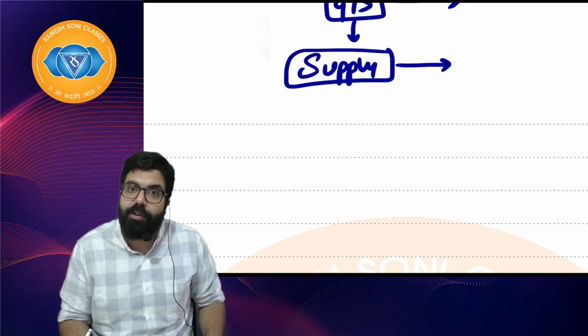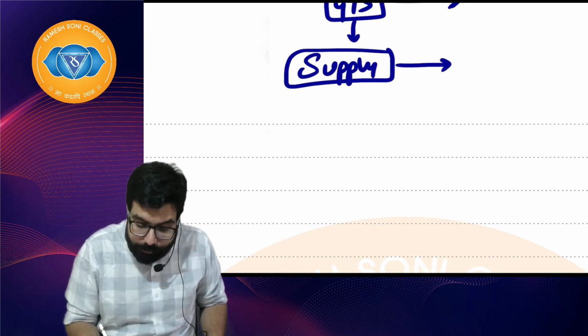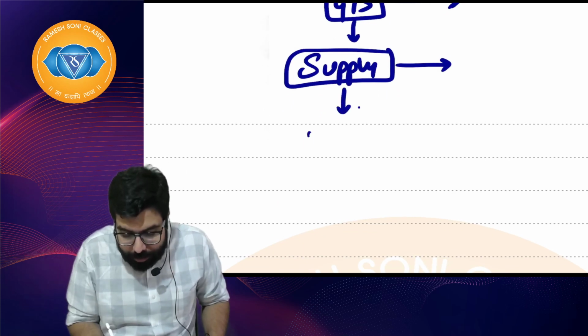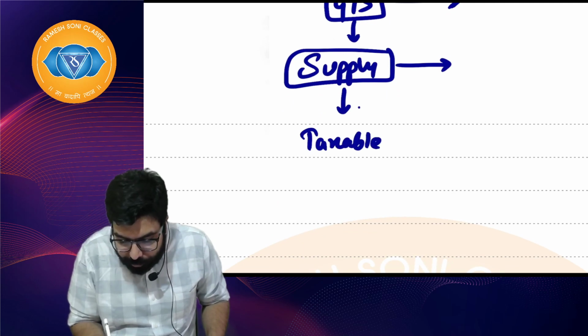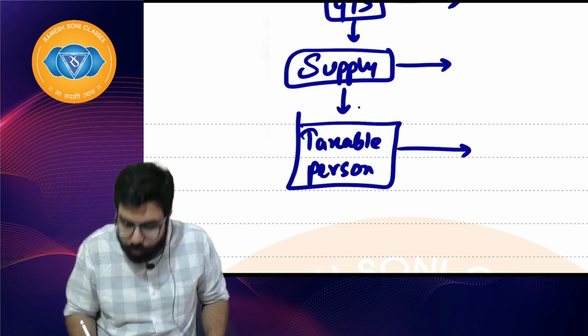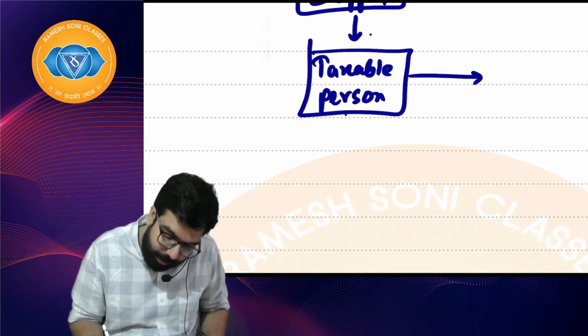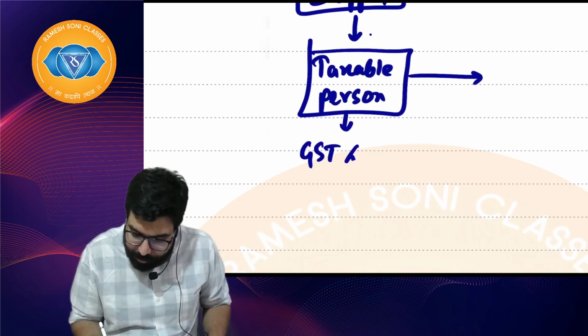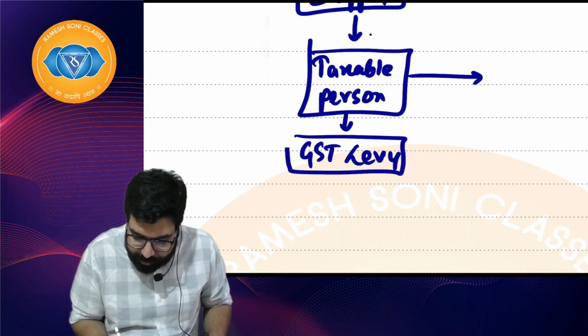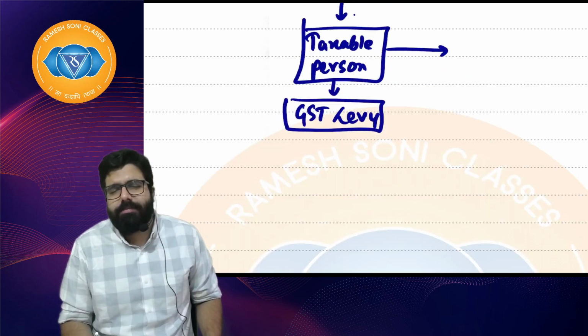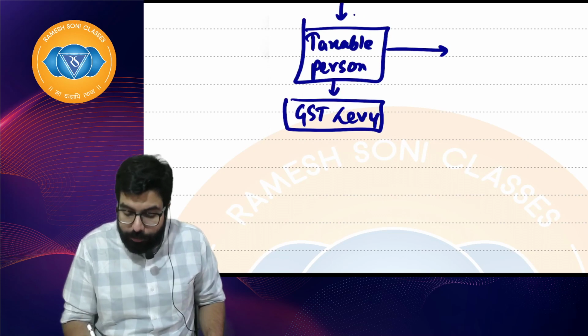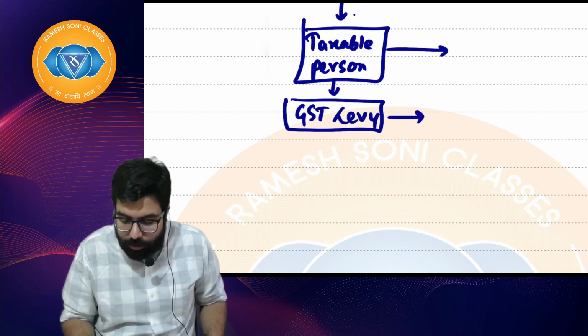Sir, it is falling in the definition of supply, then you'll have to see the next step, whether it is supplied by a taxable person. No sir, it is not by a taxable person, then it will be out of GST. Yes sir, it is by a taxable person, then Baba, GST will be levied. Sir, once GST was levied, there is one more chapter which you all have to learn.